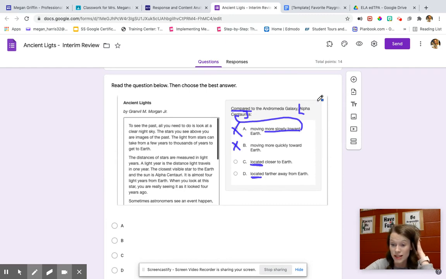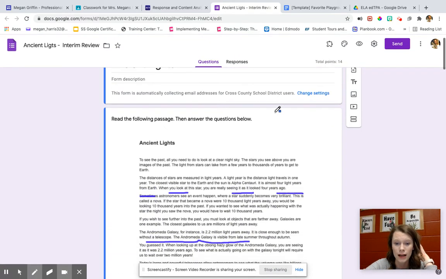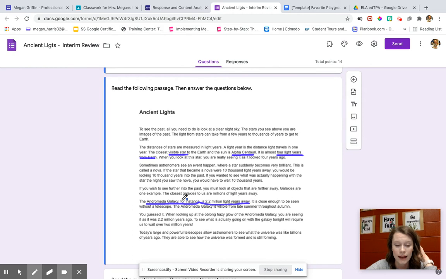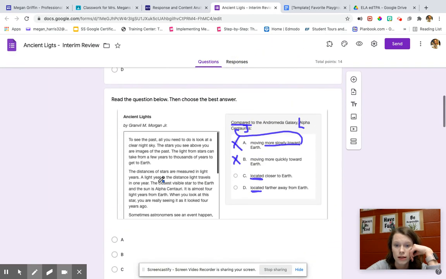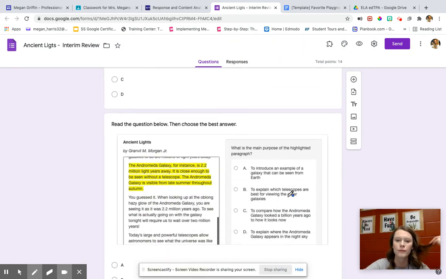So I have to ask myself, Alpha Centauri and Andromeda galaxy. If I go back up to my passage, it said that the Andromeda galaxy is 2.2 million light years away, and the Alpha Centauri is 4 light years away. So which one is further away? The Andromeda galaxy. In our question, the Alpha Centauri is located closer to Earth. It's only 4 light years away. This is 2.2 million light years away. That's kind of a hard question. All right, let's look at this one. What is the main purpose of the highlighted paragraph? Yet again, I'm seeing that question.